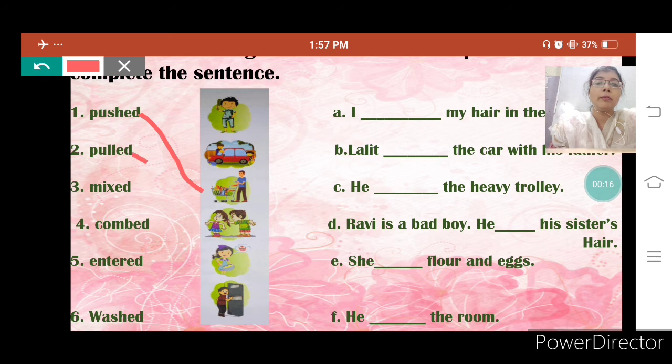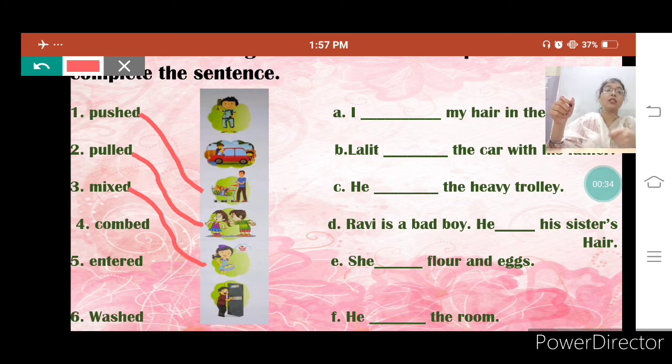Pulled, match pulled with these two children, because here the boy pulled her sister's hair. Mixed, match mixed with this girl, because this girl mixed the batter. Combed, the boy combed his hair.